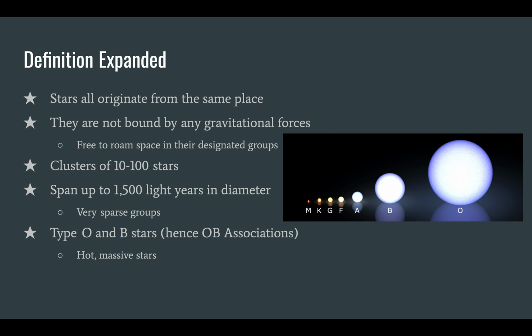So you can tell from the space that these associations take up and the amount of stars within them, they're not very dense. On the right, I have included a picture of type O and B stars, which are the stars that make up these groups, hence the name OB associations. From the picture, you can see that these are very hot and massive stars, so though these associations are very spread out, they're not hard to miss because of the stars being so bright and large.